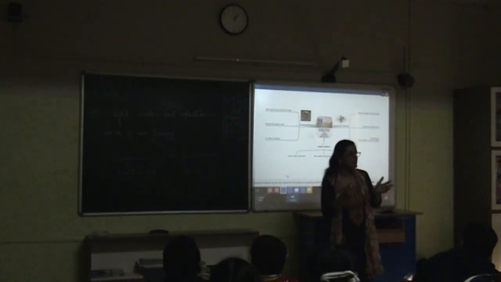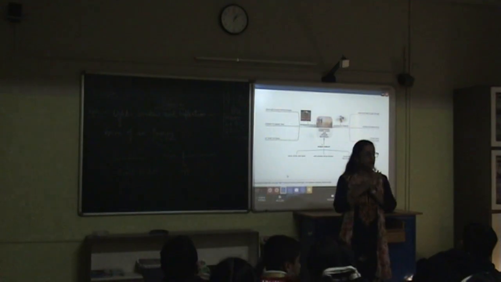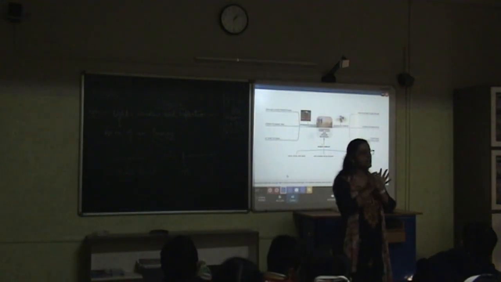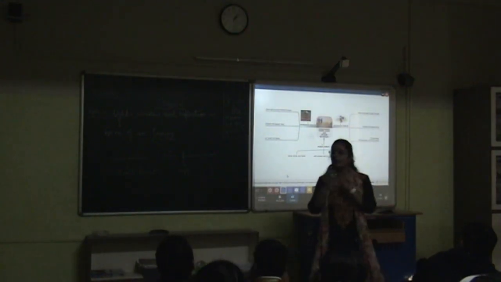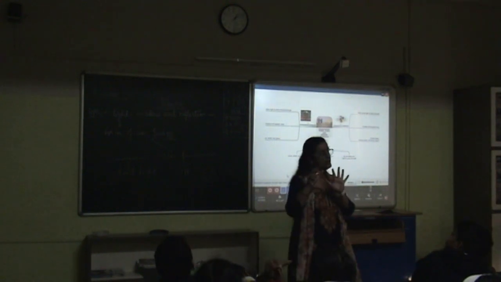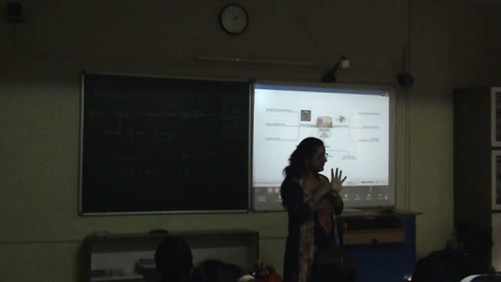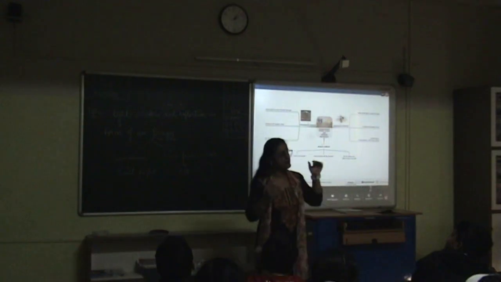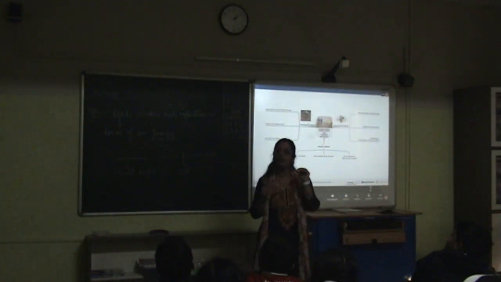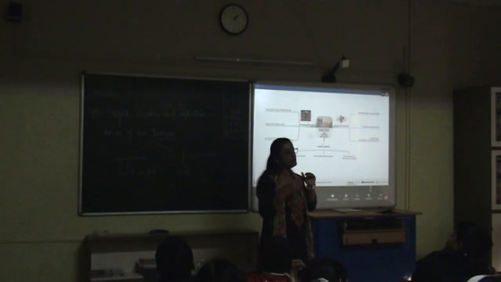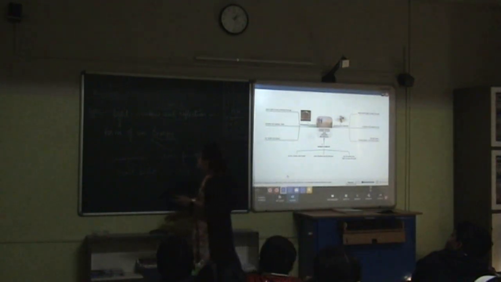So basically, sit down. Your answer is correct. What she is trying to explain is that materials are also categorized by whether any light ray is able to pass through them or not. So based on the passage of light through any object, objects are broadly categorized into how many categories? Three.